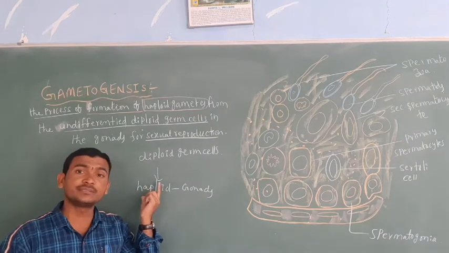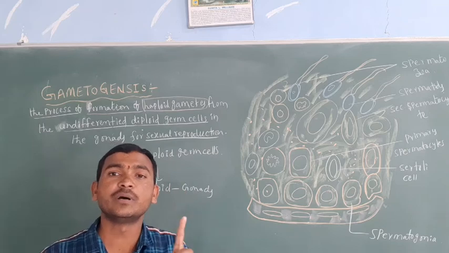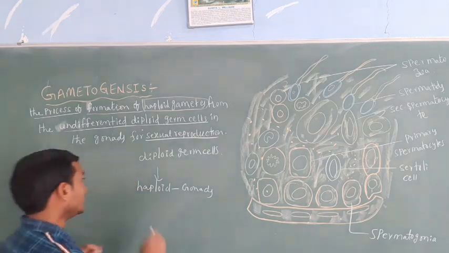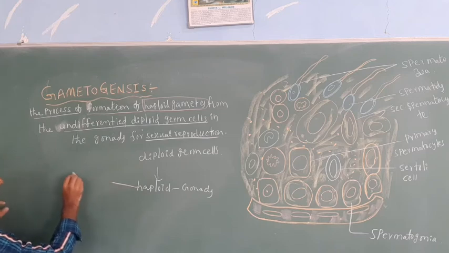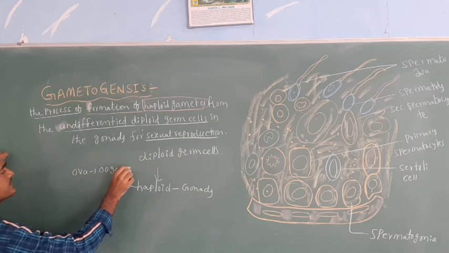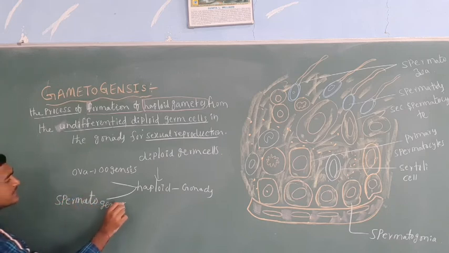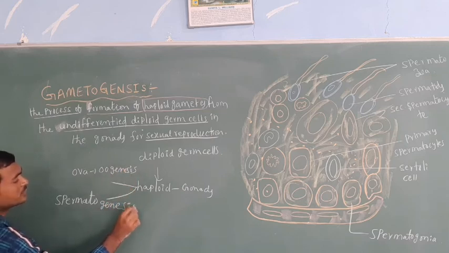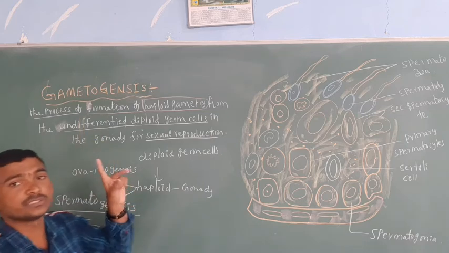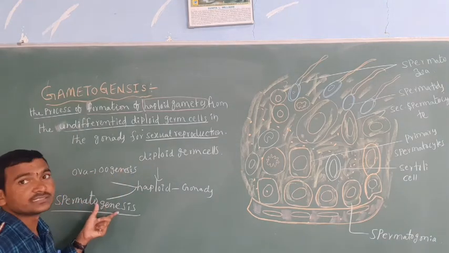These haploid gametes may be either sperm or ova. The formation of the ova is called oogenesis. The formation of the sperm is called spermatogenesis. So gametogenesis is of two types: oogenesis and spermatogenesis.